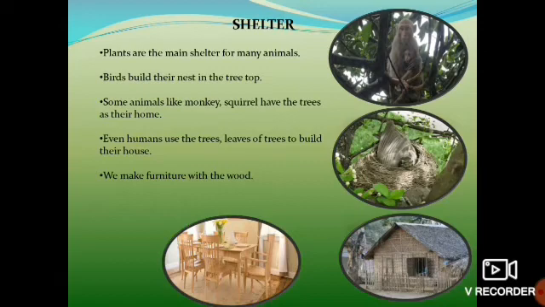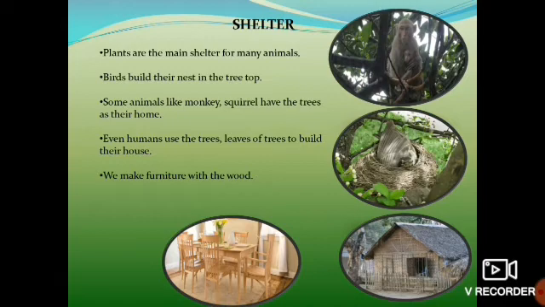The next is the shelter. Plants are the main shelter for many animals, like the birds, which build their nest in the treetop. Next, for some animals like your monkeys, squirrels, snakes, the home is only the trees, right? Even humans, we build homes only from the wood of many trees and leaves of many trees, right? You can even see houses which are made of coconut leaves, right? So, plants provide even the shelter for human beings also.